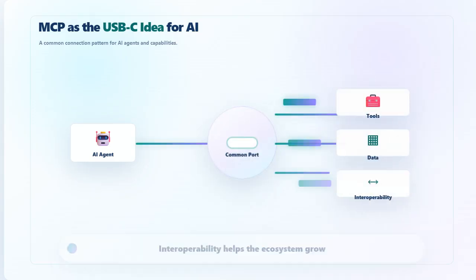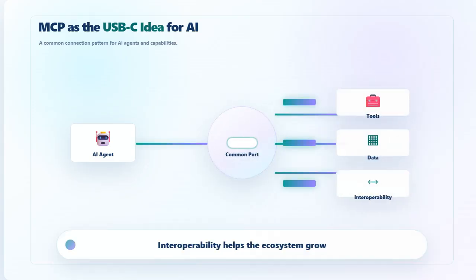Now let's look at MCP as the USB-C idea for AI. A simple analogy is USB-C. Many devices can connect through a common port. MCP works with a similar idea for AI applications. It does not make every tool identical, but it provides a standard way for AI systems to access capabilities. This makes the ecosystem easier to expand. The future of AI agents depends on this kind of interoperability.